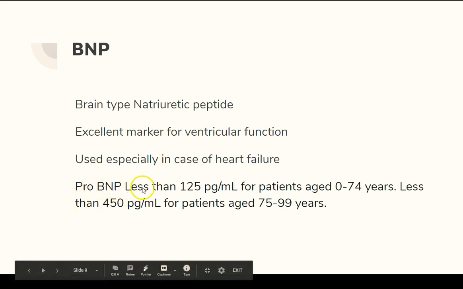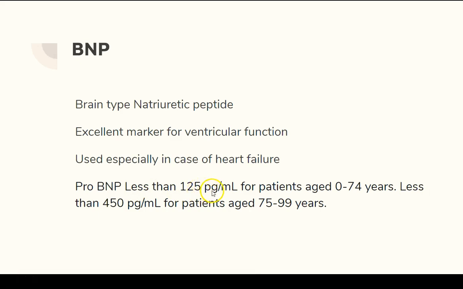So what is the normal value? Usually it is less than 125 picogram per ml for patients up to age 74 years, and less than 450 for patients age 75 to 99 because of the poor ventricular function. If it is more than this, I have even noticed patients with thousands of picogram per ml, 1056, 1080, 1800. In those cases they have severe heart failure. So pro BNP, or brain natriuretic peptide or beta natriuretic peptide, is an excellent marker for ventricular function, which is used in case of heart failure.